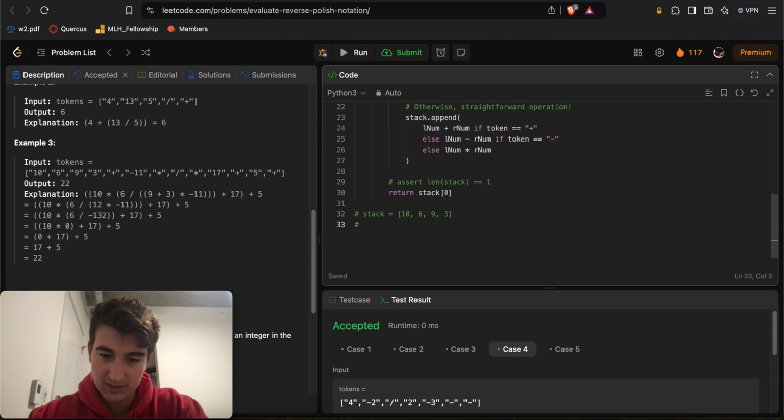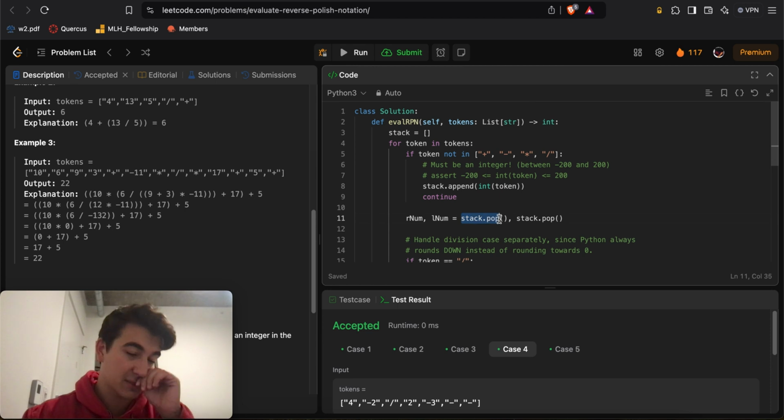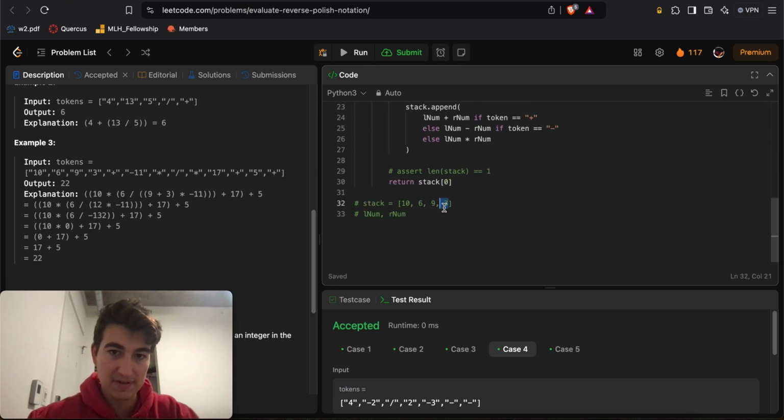So we pop them. I have an R_num and an L_num, and you'll notice that my R_num is to the left of L_num because R_num is going to be the first number I pop, and then L_num the second number I pop. Why? Because the first number I pop is going to be 3 here, right? But 3 was to the right of 9, right? So I make this my right num, and then my left num will become this 9, right? So here I pop the 3 and I make that my R_num, and then here I pop the 9 and I make that my L_num over here, right?